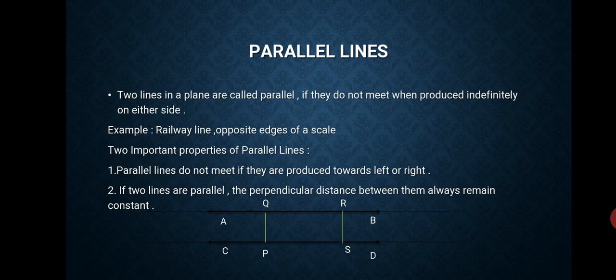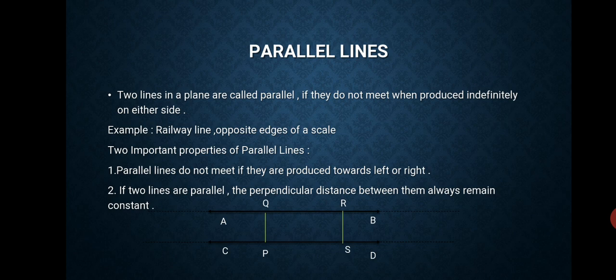There are two important properties of parallel lines. The first one is that parallel lines do not meet if they are produced toward left or right. Means if we produce any side of the line, still the lines do not intersect or meet with each other. If the two lines are parallel, the perpendicular distance between them remains constant.